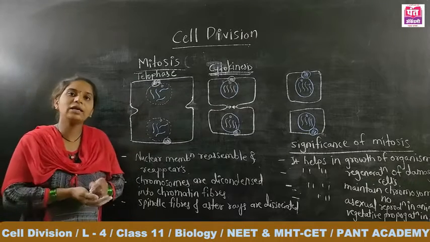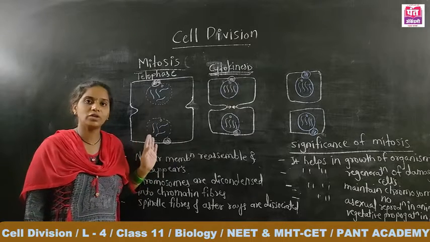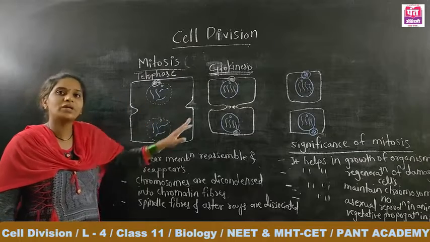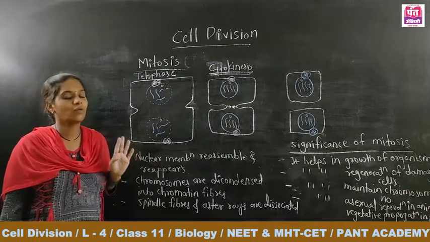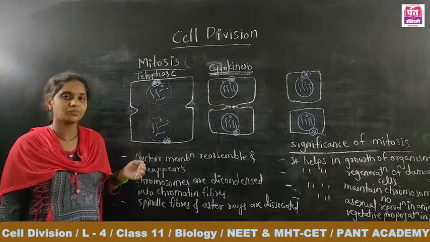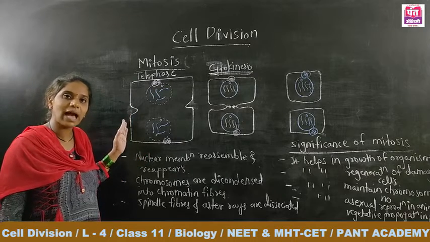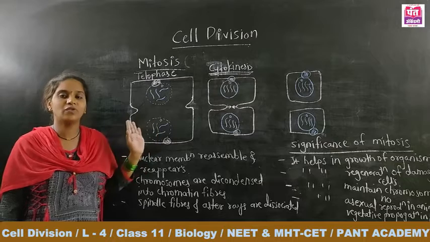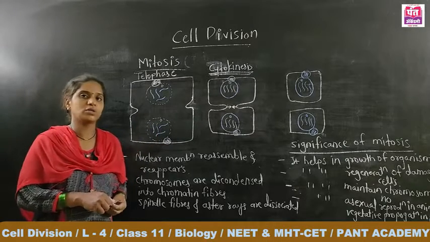In this lecture we have completed all the points related with mitotic cell division that takes place in animals, and along with all the stages we have also studied the significance of mitosis. In the next lecture we are going to study the comparative account of mitosis in animal cells and mitosis in plant cells. What is the exact difference between plant mitosis and animal mitosis? Thank you.